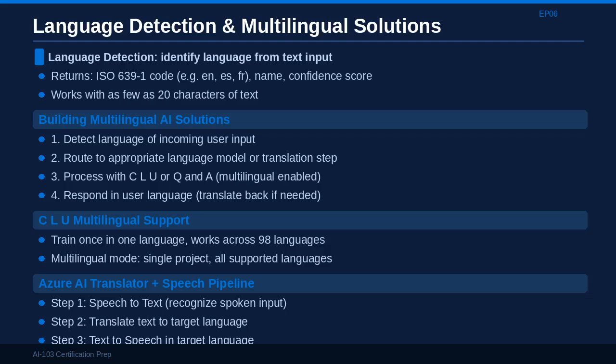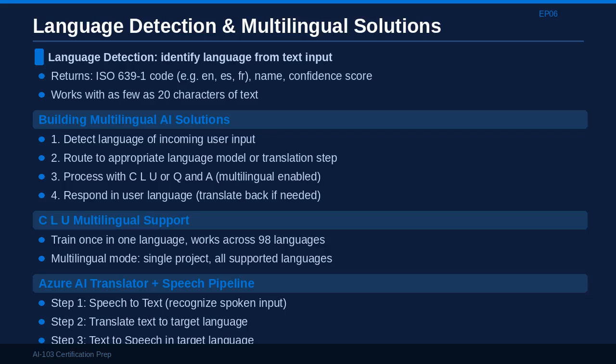Building a fully multilingual AI solution on Azure typically follows this pattern. You detect the user's language from their input, then you either route to a language-specific processing model or translate the input to a standard language for processing. CLU has excellent multilingual support. You train your model in one language and it generalizes to work across dozens of other languages without separate training.